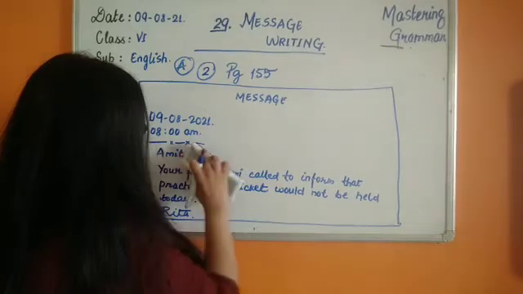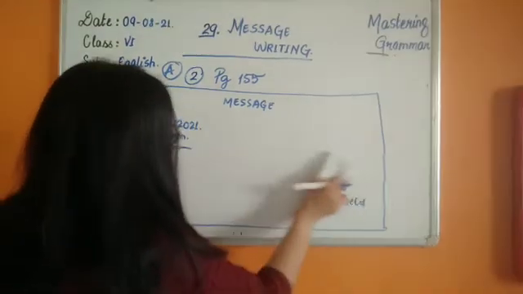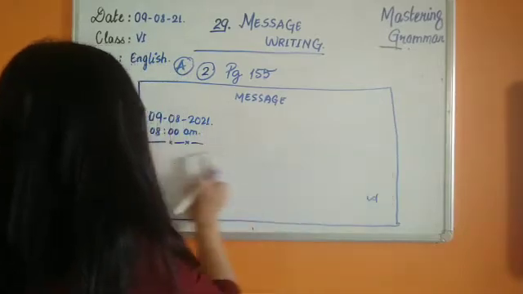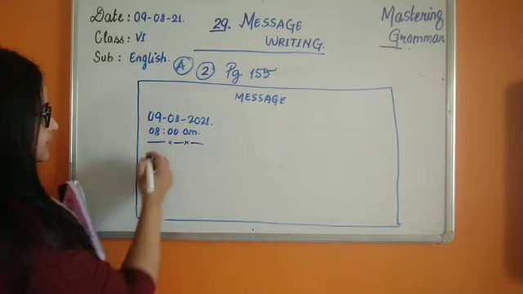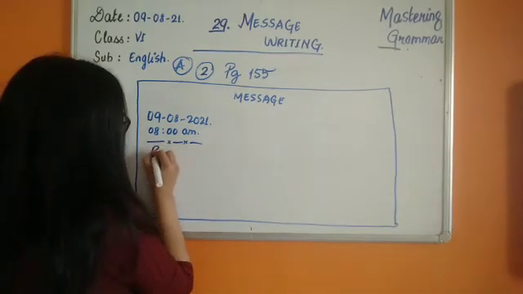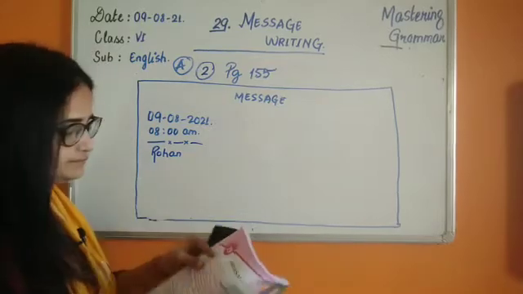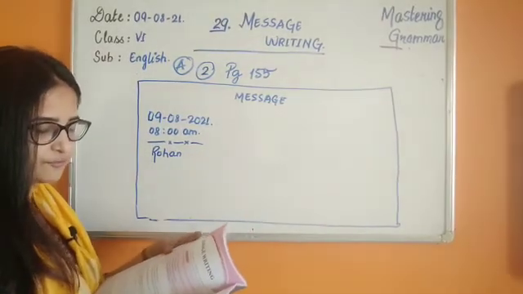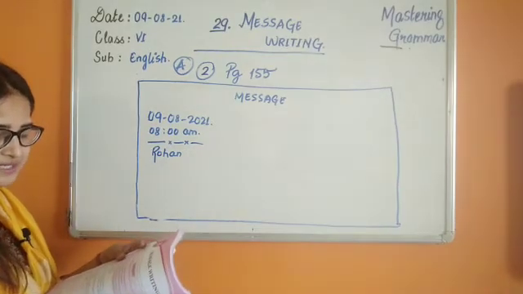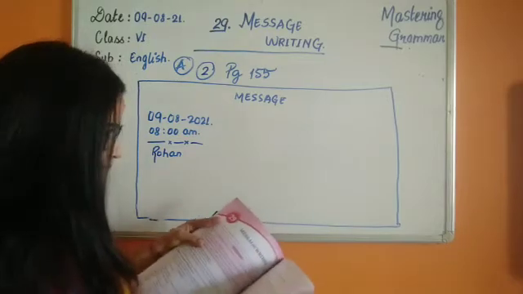So yes, let's get started with writing the body. For this one, let's write Rohan only, Rohan. Okay, Rohan is your friend to whom you are sending your message. Okay, so Rohan,